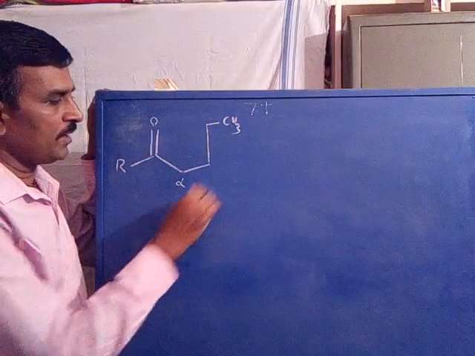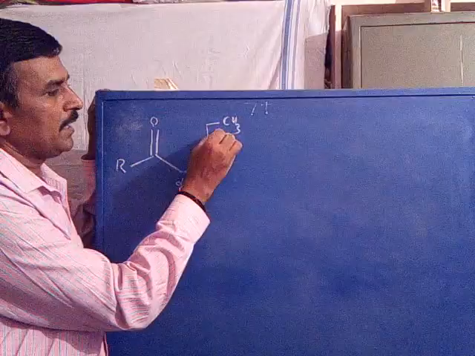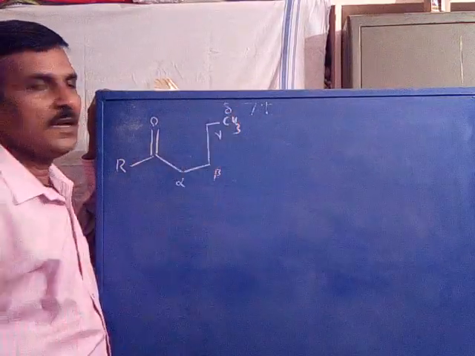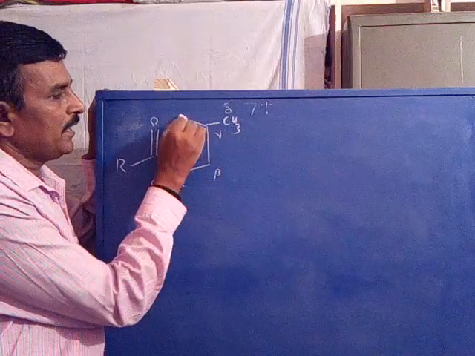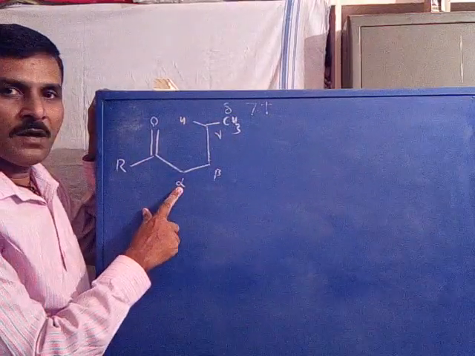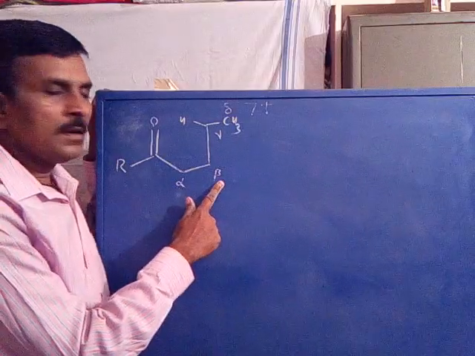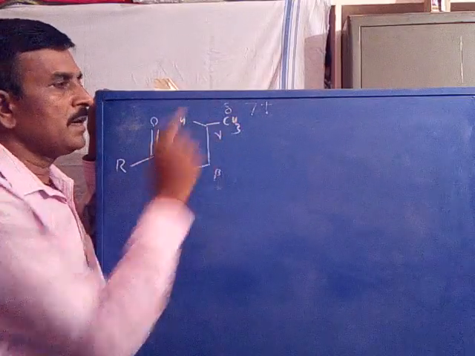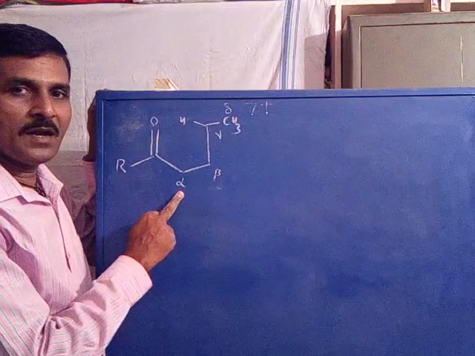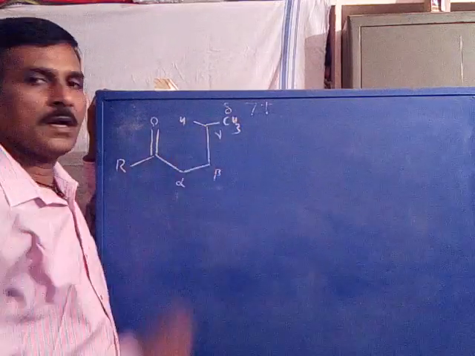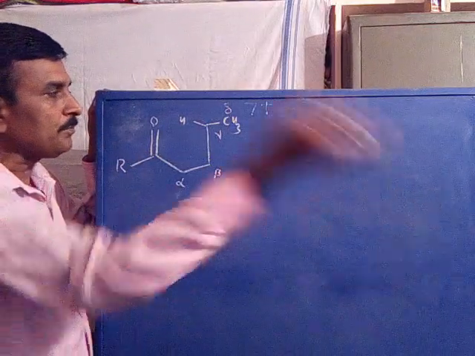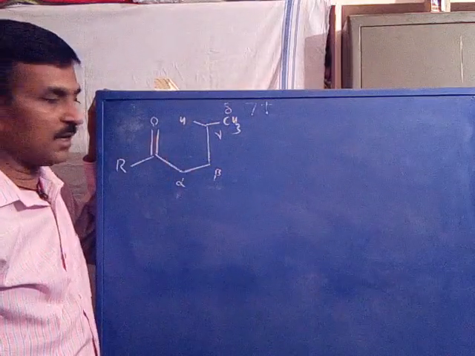This carbon is alpha, this carbon is beta, and this carbon is gamma, and this CH3 carbon is delta. Now a hydrogen on the gamma carbon. The alpha carbon also has alpha hydrogen, beta hydrogens are there, and delta hydrogen is also there, but never alpha, beta or delta hydrogens are transferred to the unsaturated system. Only gamma hydrogen is transferred.